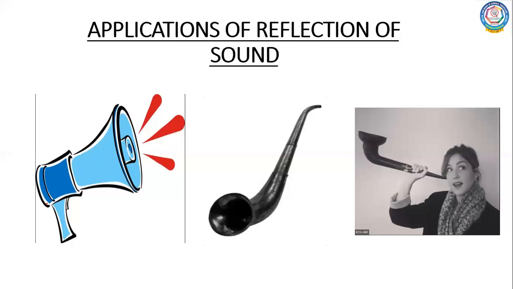The person speaking speaks at the narrow end, and the sound of his speech is concentrated by multiple reflections inside the tube, and when it comes out, it comes out as a clear voice, and the people standing there will be able to hear the voice very clearly.